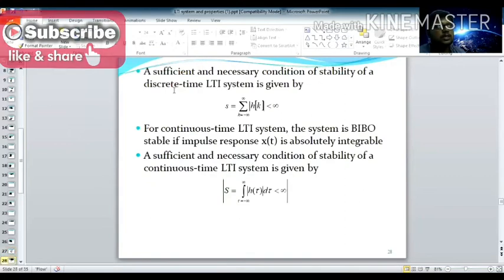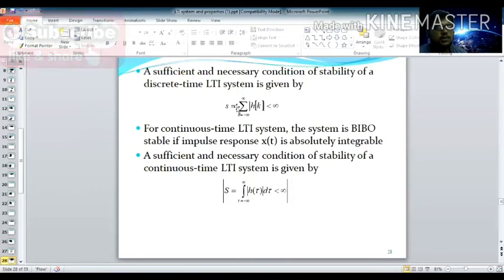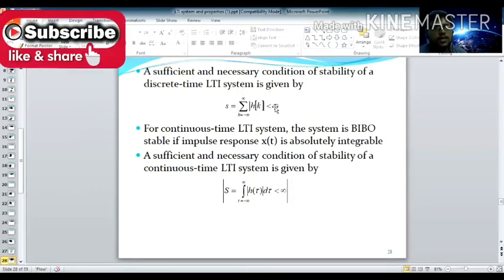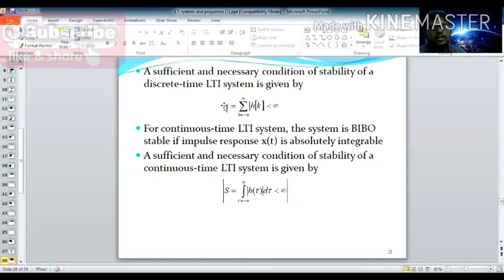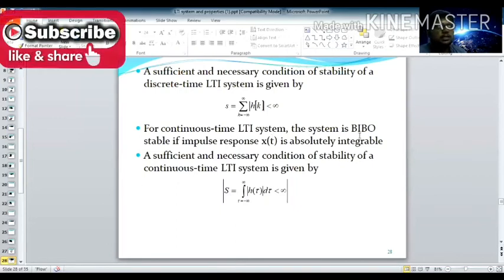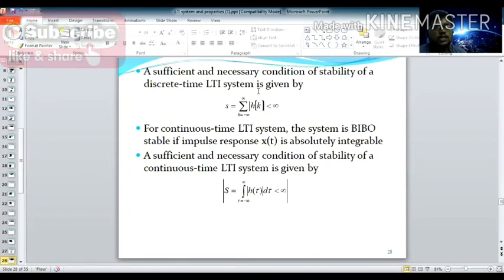Look at the next slide. The sufficient and necessary condition for stability of a discrete time LTI system is given by S equal to summation of the modulus of h of k less than infinity. It is the absolutely summable condition. For a continuous time LTI system, the system is BIBO stable if the impulse response h of t is absolutely integrable.